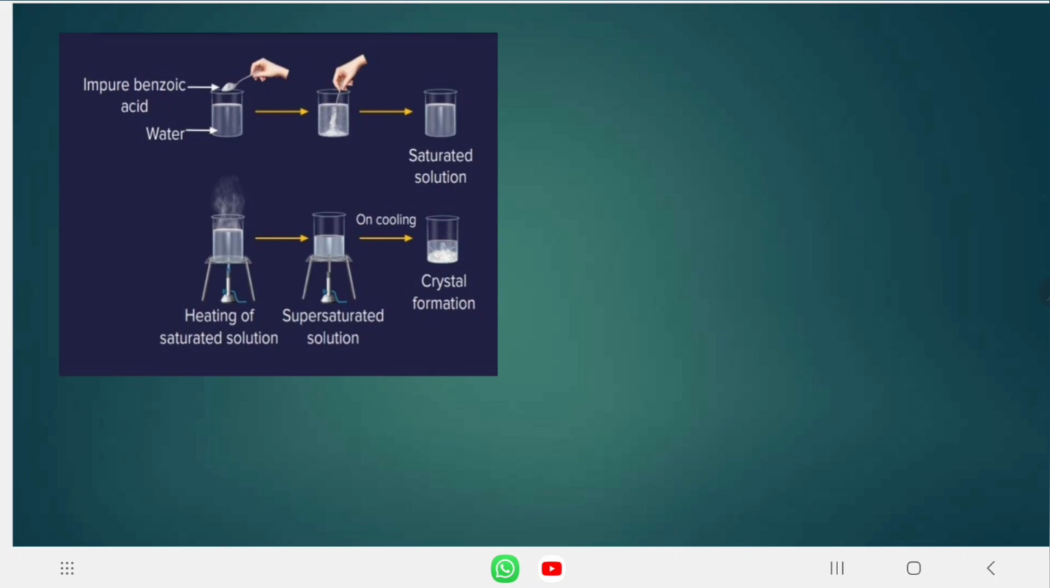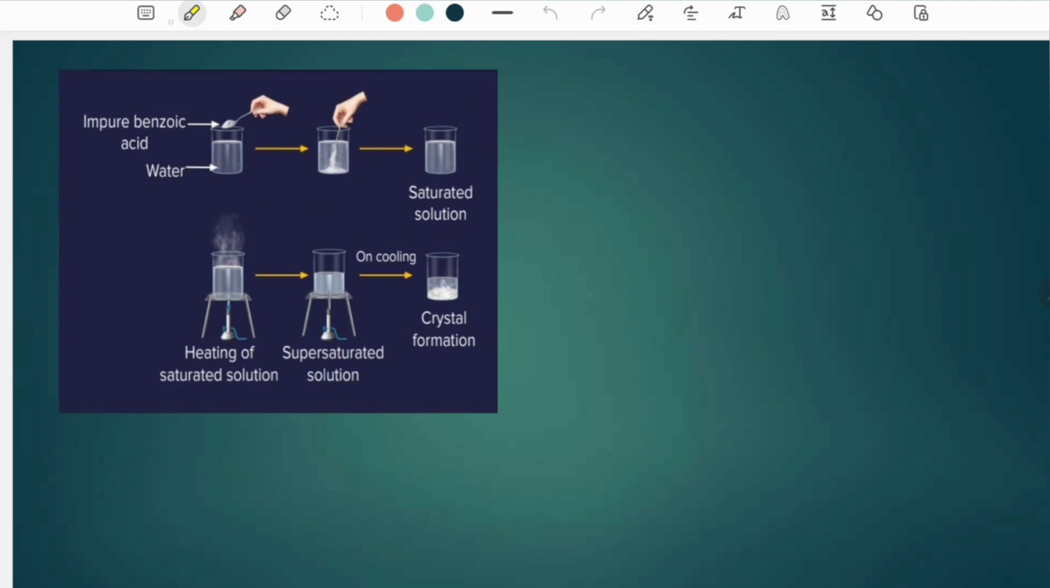First, dissolve benzoic acid in water. Impure benzoic acid is dissolved in water, and this solution is heated to form a saturated solution.